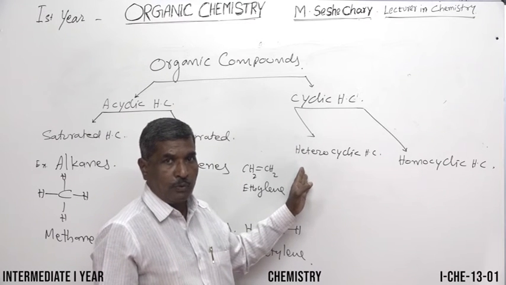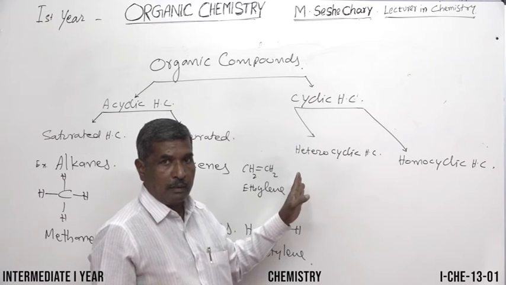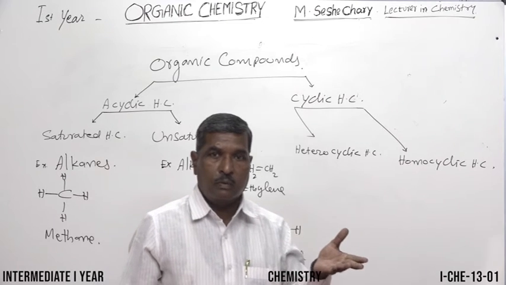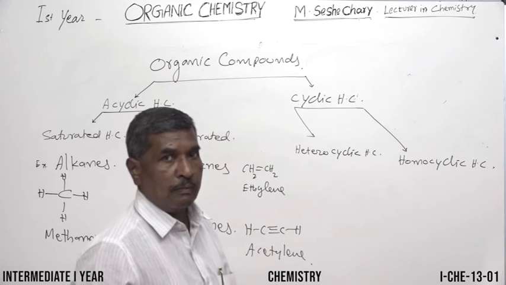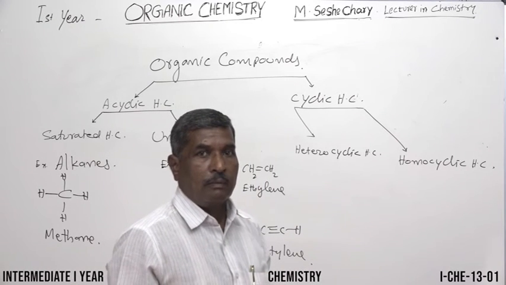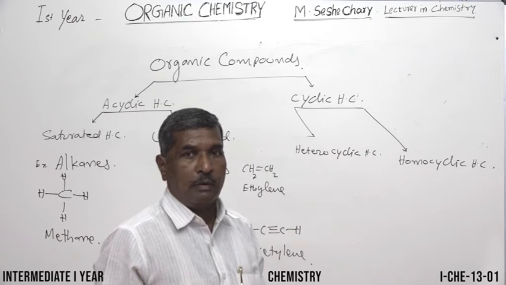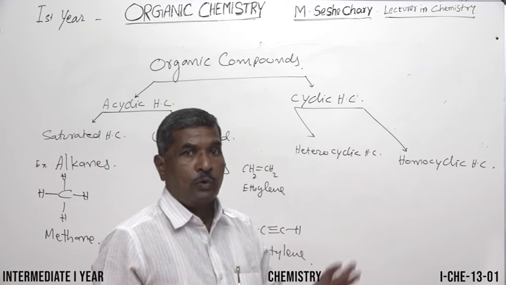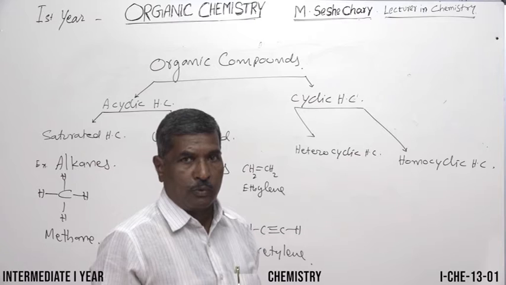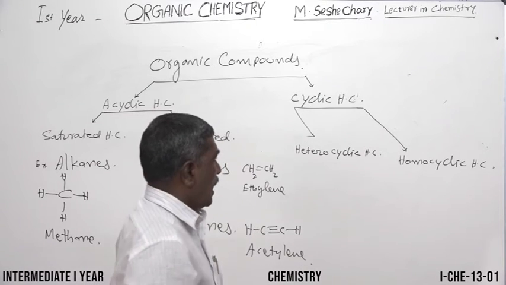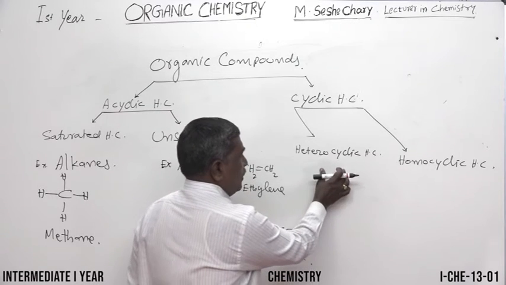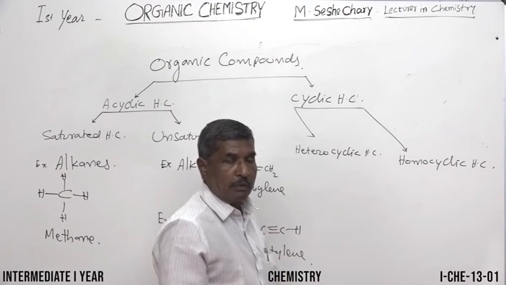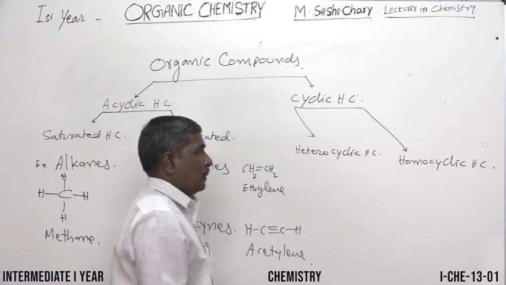Cyclic organic compounds containing 1 or more heteroatoms, like nitrogen, oxygen, sulfur. These are other than carbon and hydrogen, so they are said to be heteroatoms. So the cyclic compounds which contain atoms other than carbon and hydrogen are said to be heterocyclic hydrocarbons.